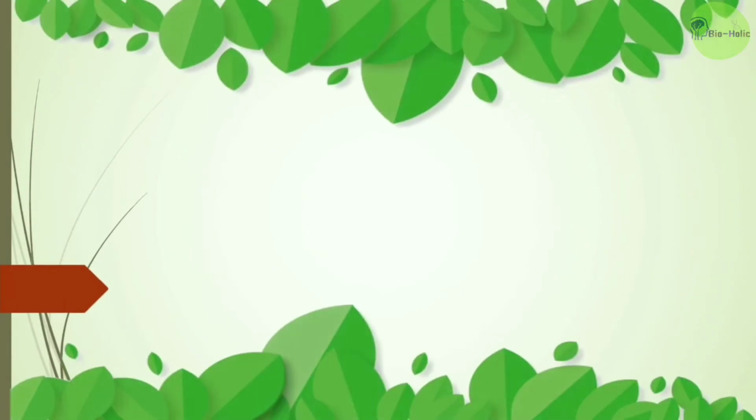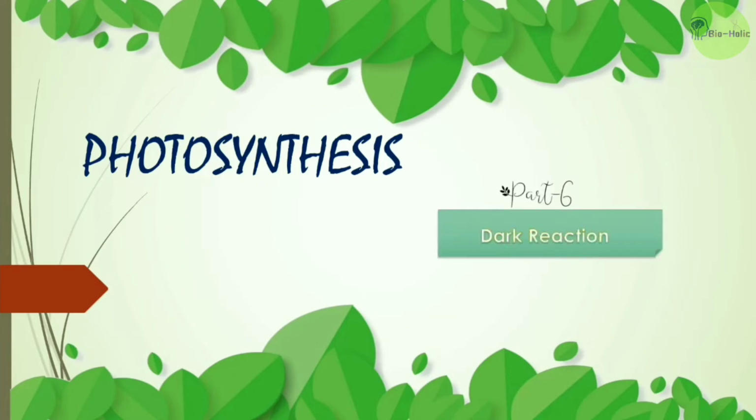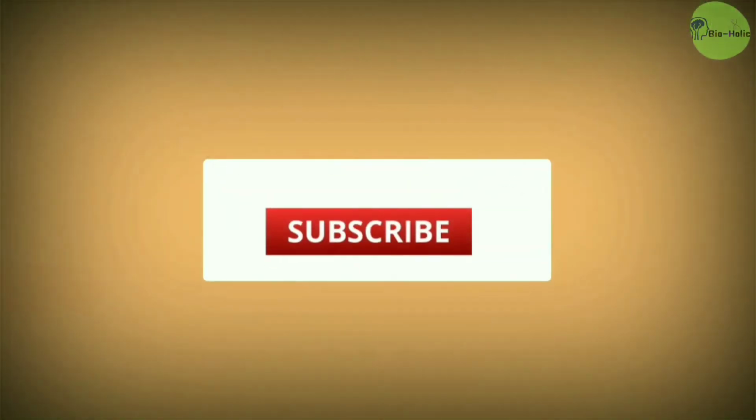Today I am here with the sixth part of photosynthesis, and after the light reaction, today I will discuss the dark reaction. The dark reaction is totally dependent on the products of light reaction. So if you missed the light reaction video of last Friday, then go and check that first. We all know that photosynthesis is the process of making food for the plants. So how the foods are produced, that we will learn today. So not wasting more time, let's start today's class.